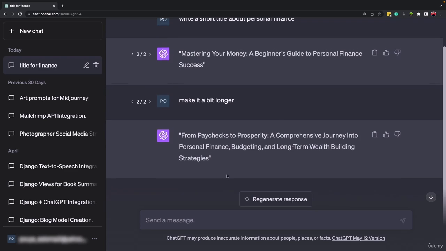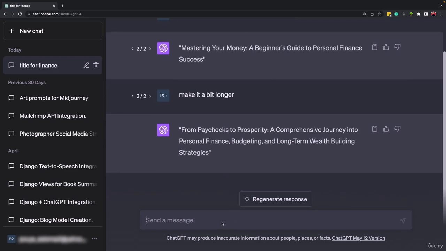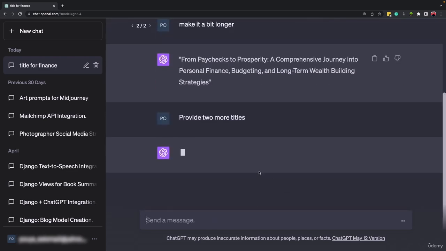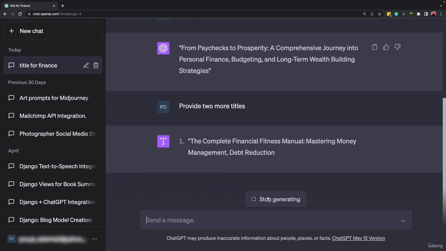And if you ask a question, for example, let's say, provide 2 more titles, okay? If I press enter, now that it's generating, if I don't like the response, or if I find that I made a mistake, I can click on stop generating, and then it will stop, okay?